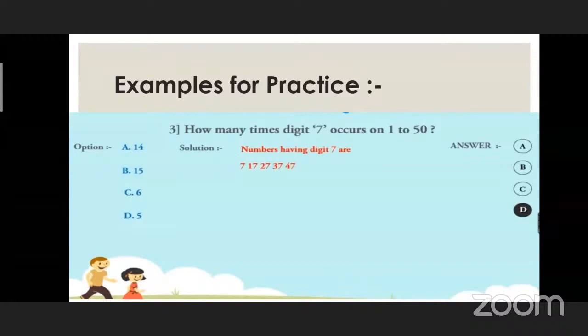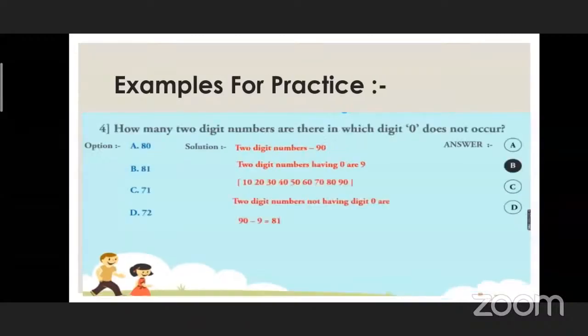Now in this question, there are 5. Yes, so the answer is 5. So option D is correct. So you have to darken option D. Yes. Let's move further.